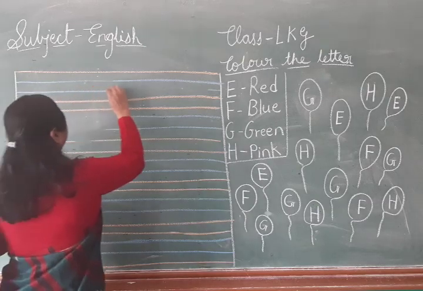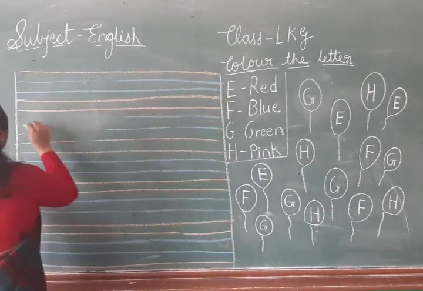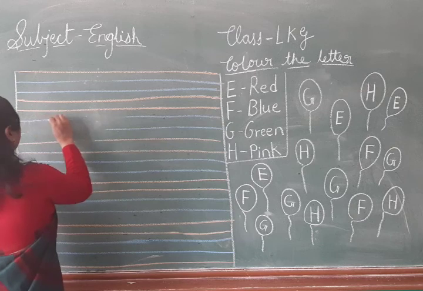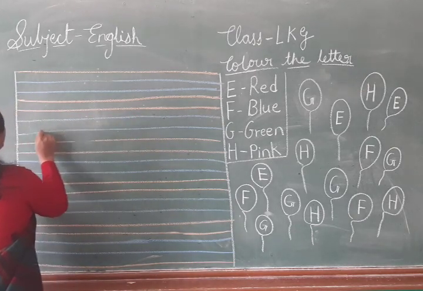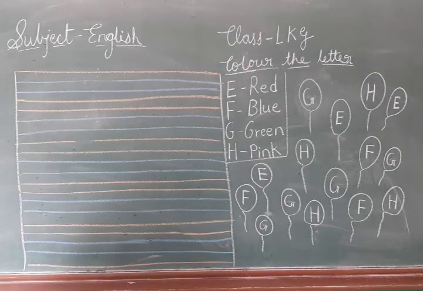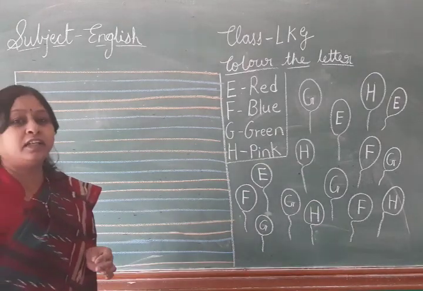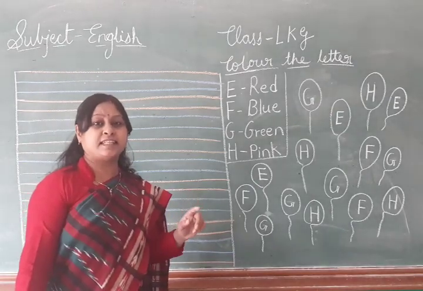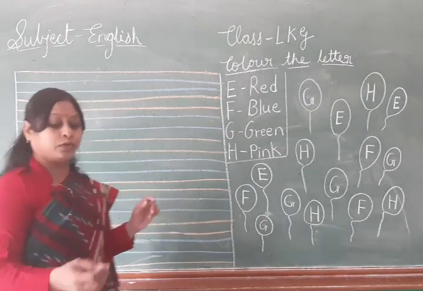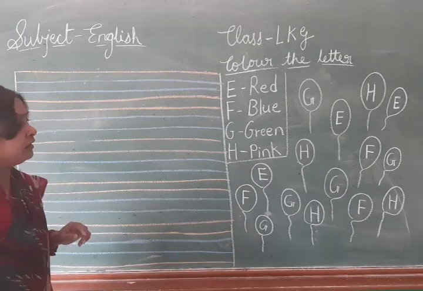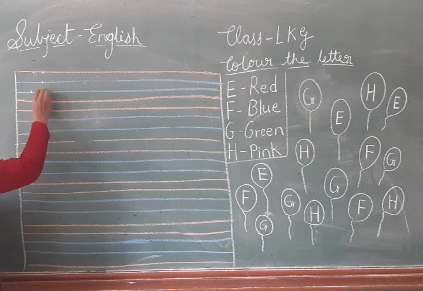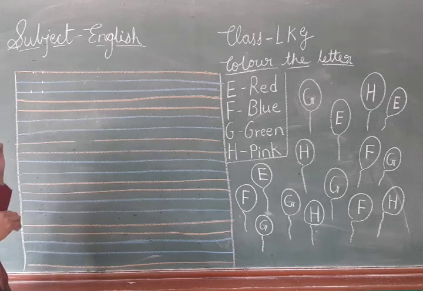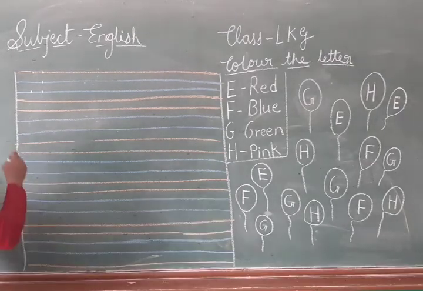You have to remember what will come after A, B, C and D. Today we are going to learn letter E. How are we going to write letter E? We will write on dots.